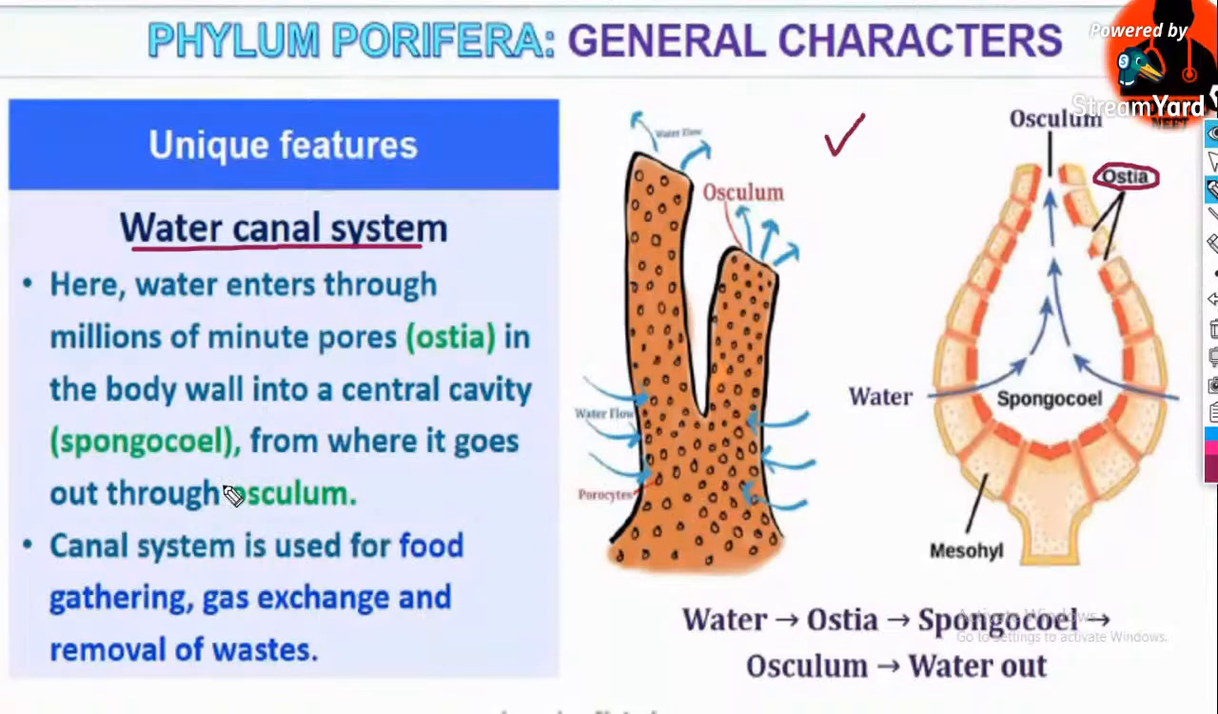Minute pores, the ostia, lead into the body's central cavity. The body wall surrounds a central cavity known as the spongocoel. So the central cavity of the sponges is known as the spongocoel. From the ostia, the water enters into the spongocoel, and from the spongocoel, it goes out through an opening called the osculum. So note all these names.